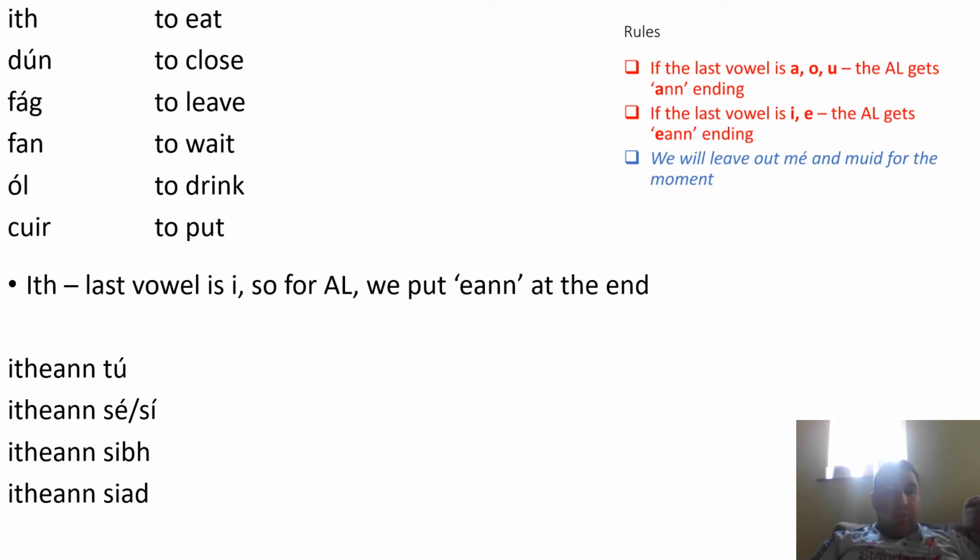So we have our I was the last vowel in our verb there, so that goes with the narrow here, E. So ith gets an EANN ending, and this is the same for tú, sé, sí, sibh, siad. So we can see the I or the E goes with the EANN.